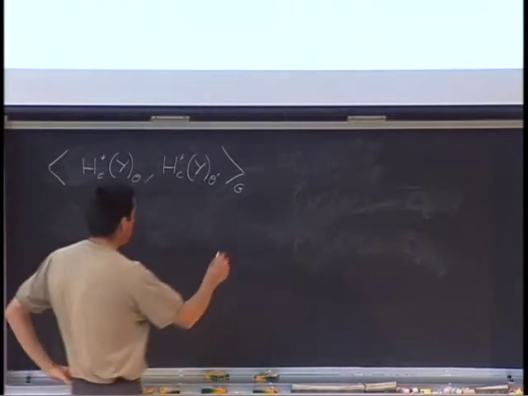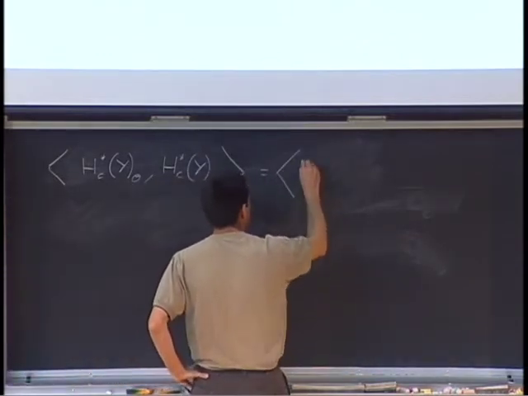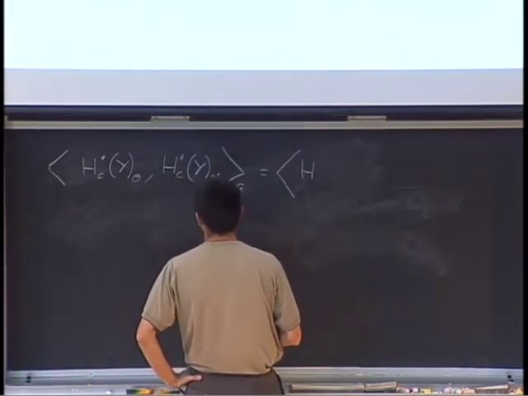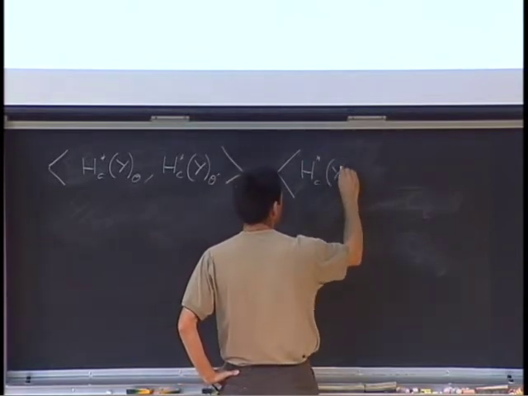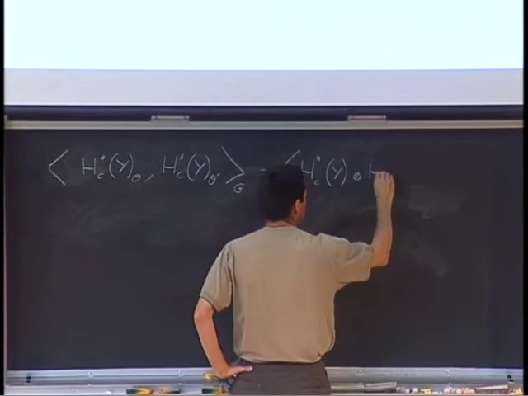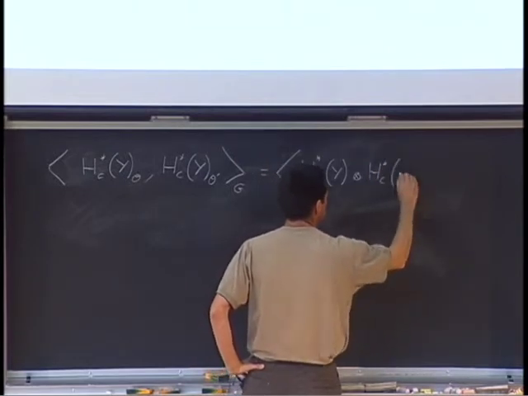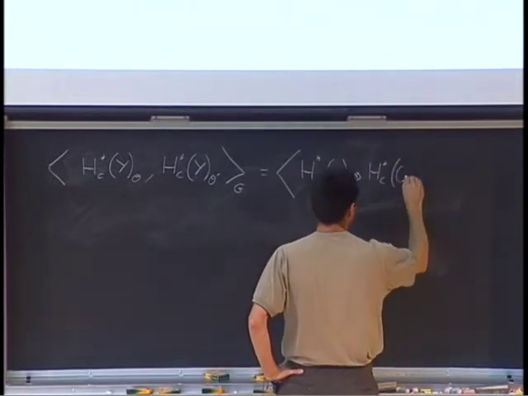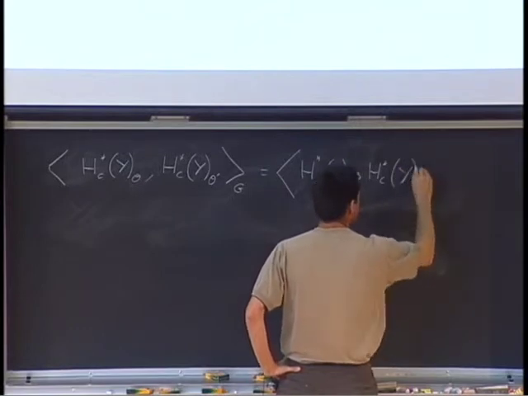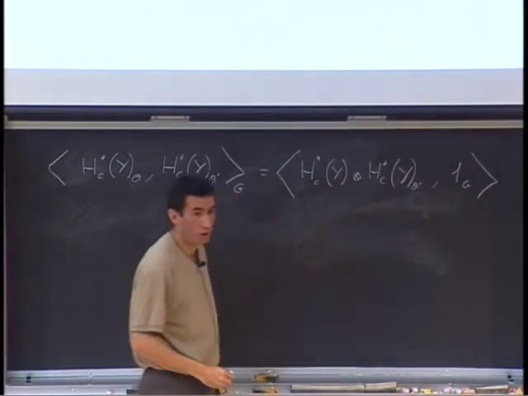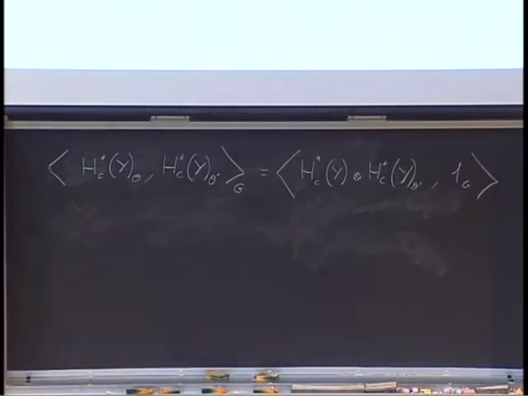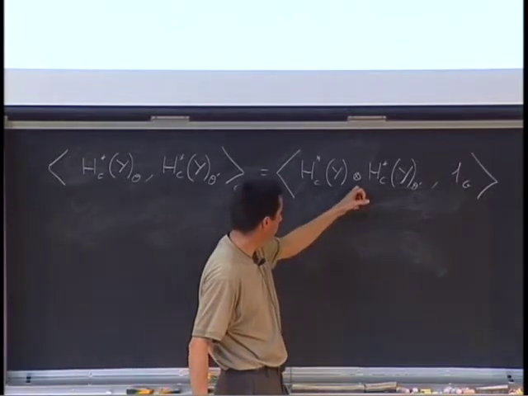So we are going to compute what? H star C of y tensor star H star C of y, theta prime, scalar product with 1G. That's what we are going to compute. But again, here we have a tensor product of cohomology groups.